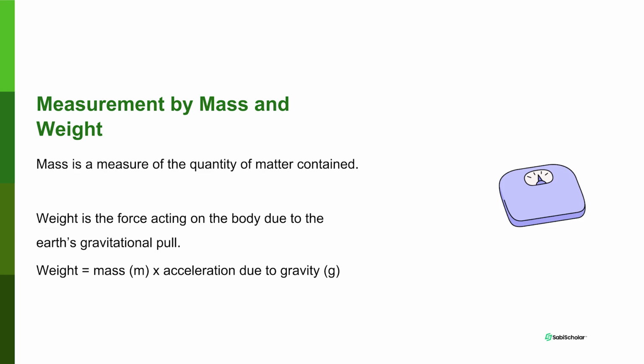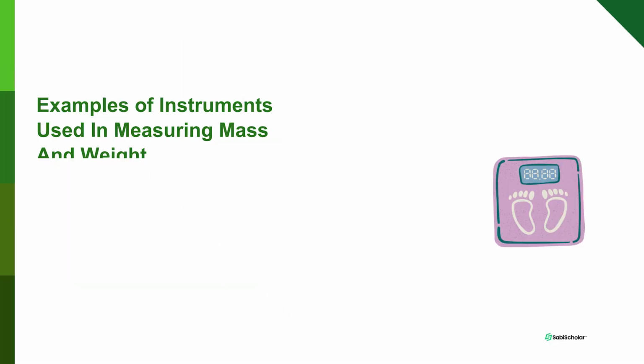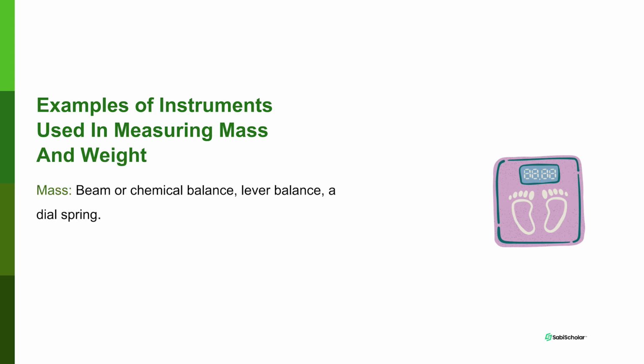The acceleration due to gravity is a constant depending on the point you are on the surface of the Earth. The value ranges from 9.8 meter per second squared to 10 meter per second squared. Examples of instruments used in measuring mass and weight: mass is measured using a beam or chemical balance. Beam or chemical balance is common in school laboratories. Lever balance is also used to measure mass, and a dial spring is also used. For weight, equipment like spring balance, digital scale, precision balance, and weighing balance are used.